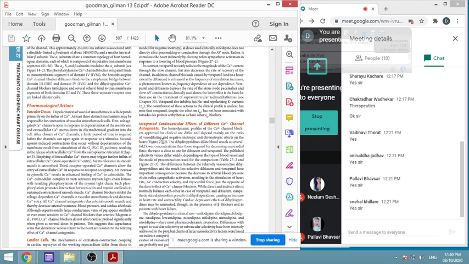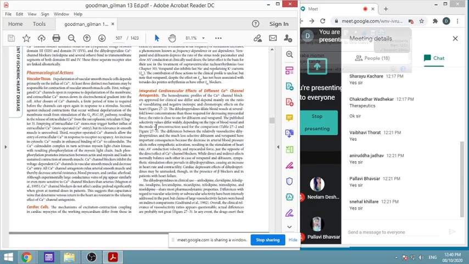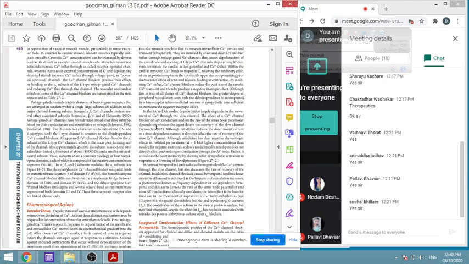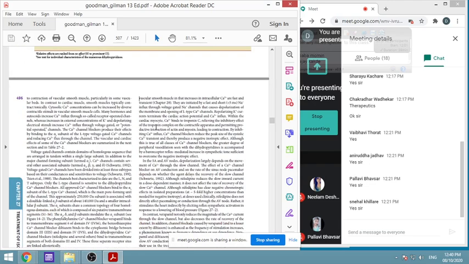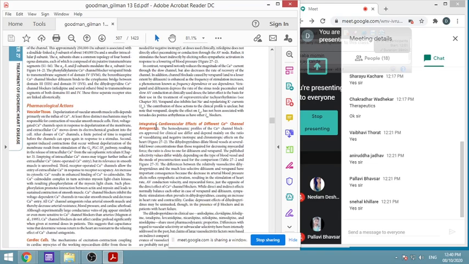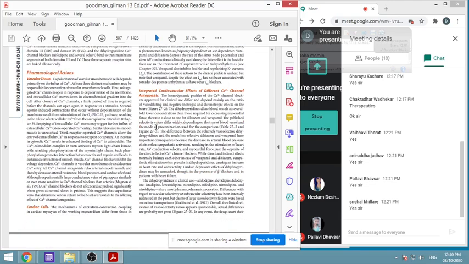That simple chart we showed earlier about demand and supply will help you understand the mechanisms also. If you can remember that, you just have to extrapolate it with logical explanation. In the cardiac cell, we have already seen that it causes a decrease in heart rate and in the force of contraction, because calcium is required for contraction, and calcium also plays a role in the conduction of impulses. So this is very important, and therefore they are useful. All these effects are there, and because of that, the various effects are seen.